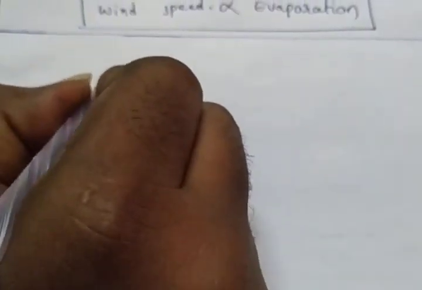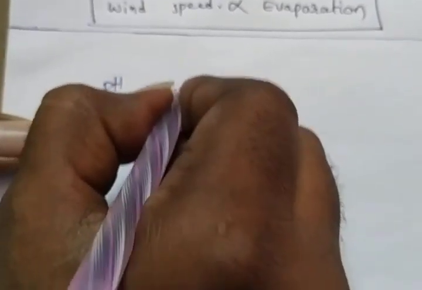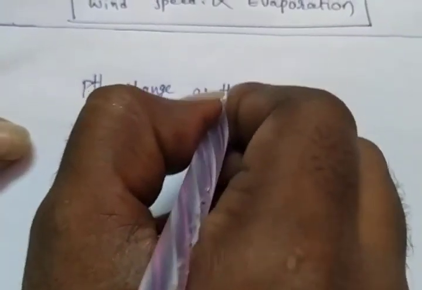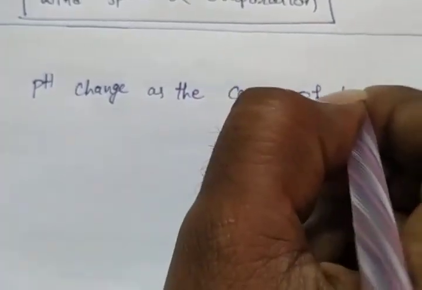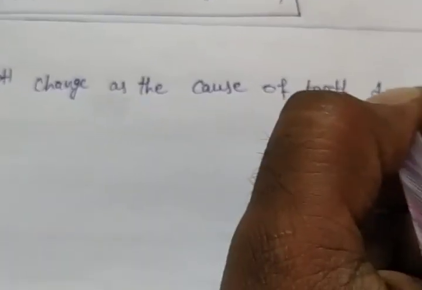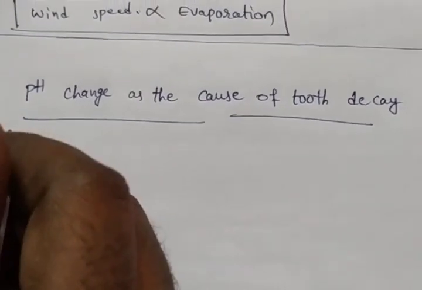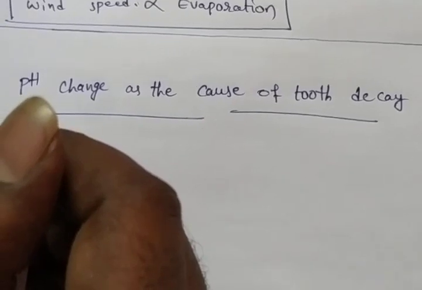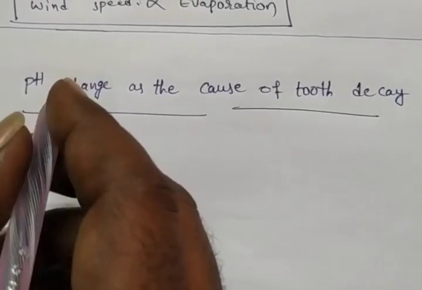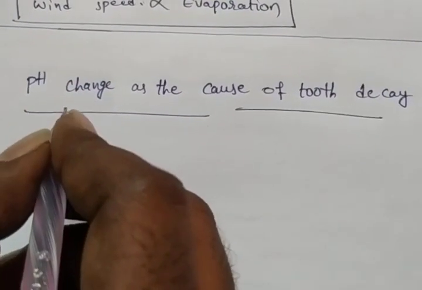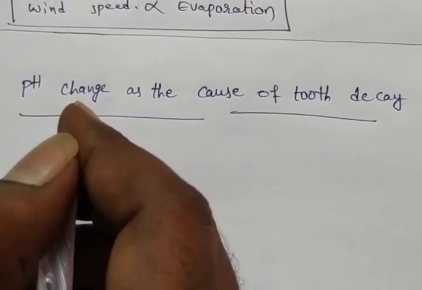The next one, the third one, is pH change as the cause of tooth decay. What is pH change as the cause of tooth decay? Tooth decay starts when the pH of the mouth is lower than 5.5. If our mouth pH value is less than 5.5, tooth decay will start.